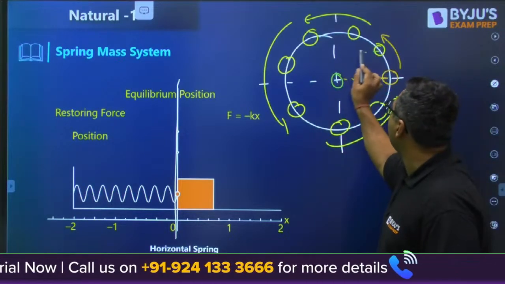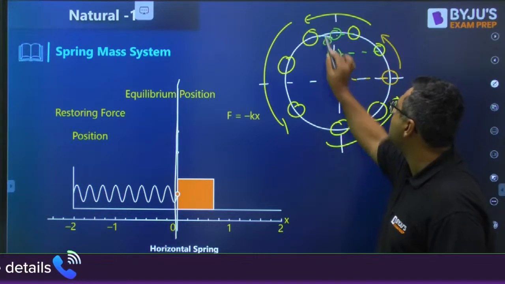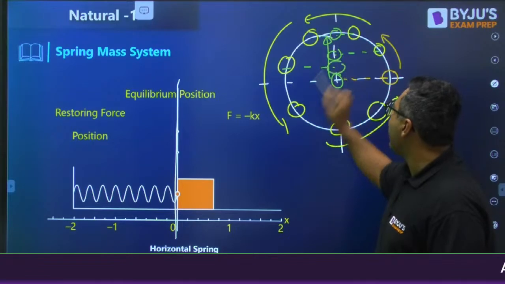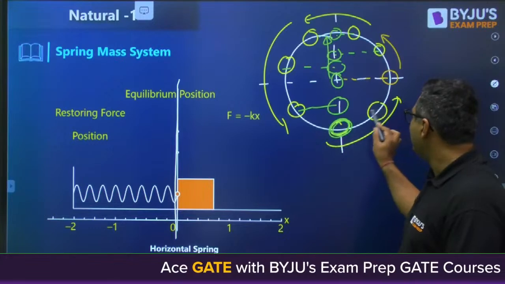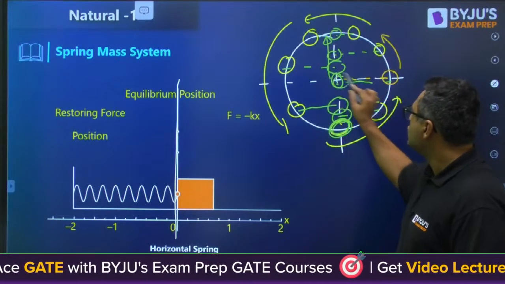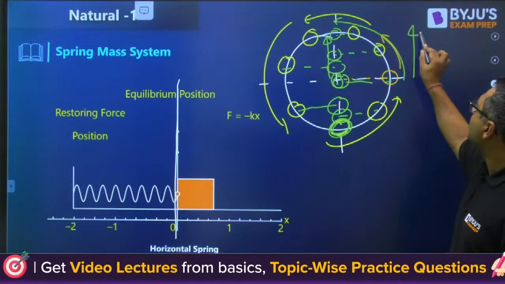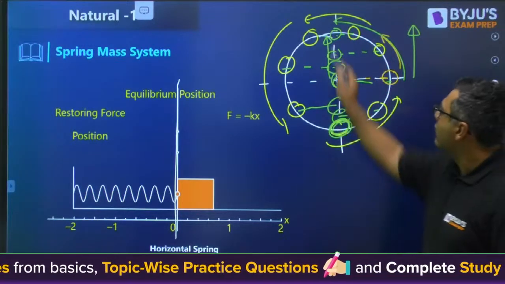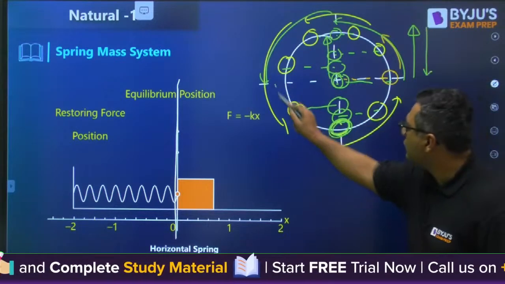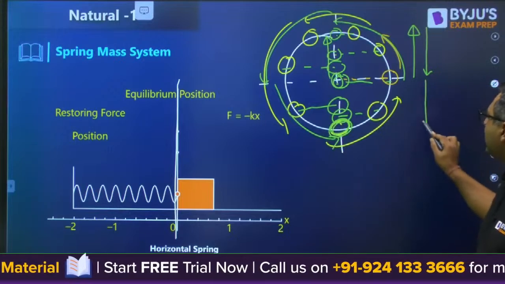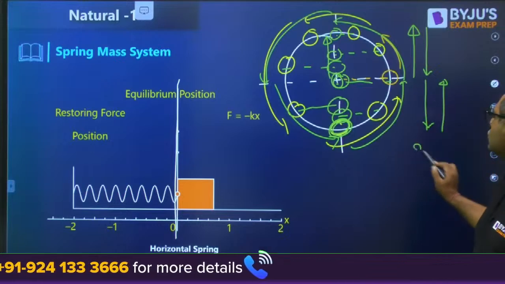The projection will be moving like this. Initially it is going like this. Then, my dear, it will be coming back. Here it will be at this position only. And once again it will be like this. So you can see when the ball is moving from this to this position, the projection will move like that. When it is moving from this to this position, the projection is coming back like that. When it is moving from this to this position, the projection is coming like this. When it is moving back to this position, it is going like that. So you can see this motion is SHM.